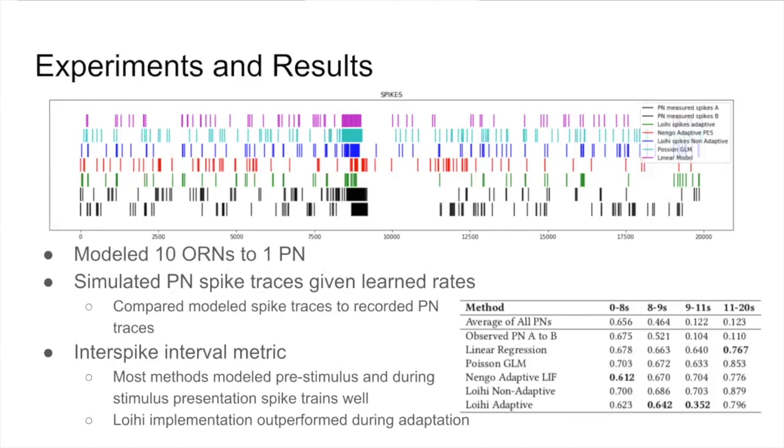Our data shows that most methods model spike trains well during pre-stimulus, 0 to 8 seconds, and presentation of stimulus, 8 to 9 seconds. Our adaptive Loihi implementation outperforms other methods during adaptation, 9 to 11 seconds, due to activity range homeostasis. Our work effectively investigates several learning implementations of increasing biological plausibility for modeling Drosophila olfaction at the level of olfactory receptor neurons to projection neurons. Our results show that most methods model spike trains well during pre-stimulus and during stimulus timeframes, while the Loihi implementation surpasses other methods post-stimulus during adaptation.